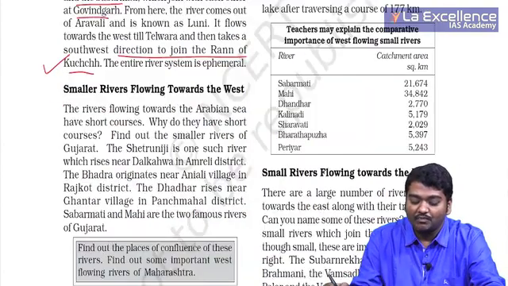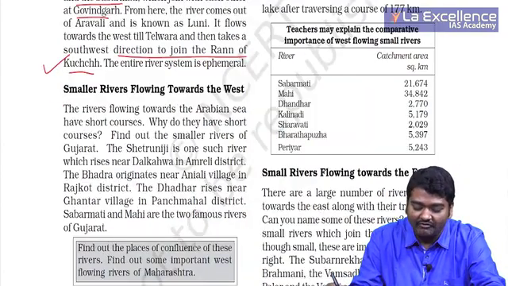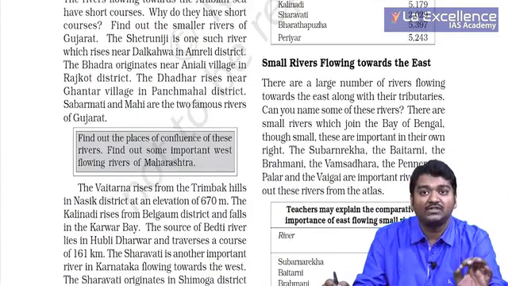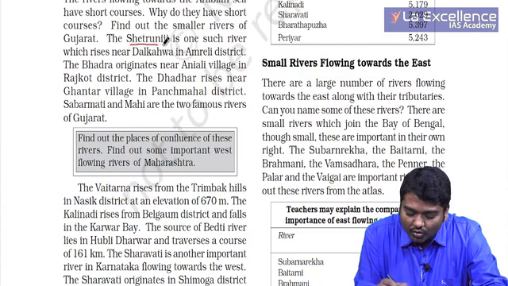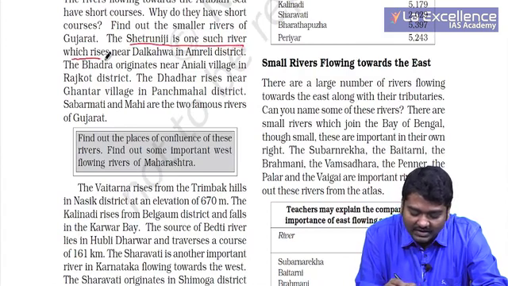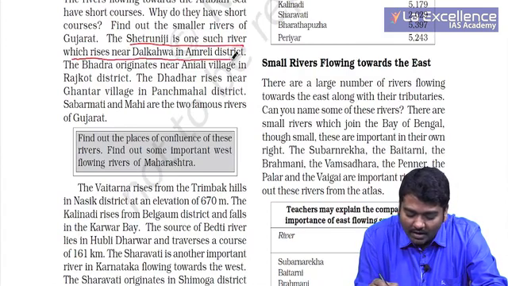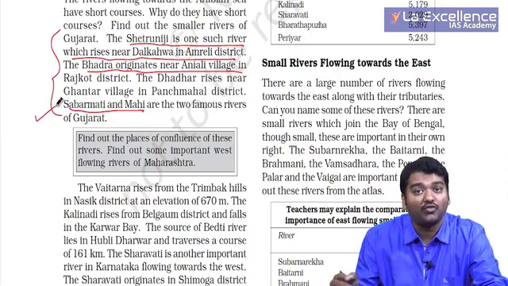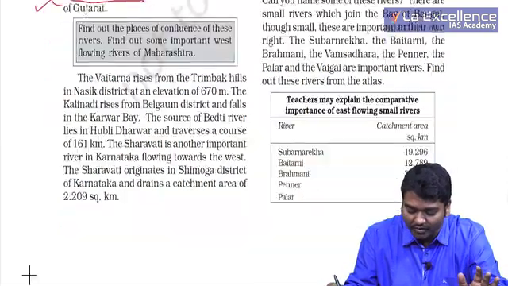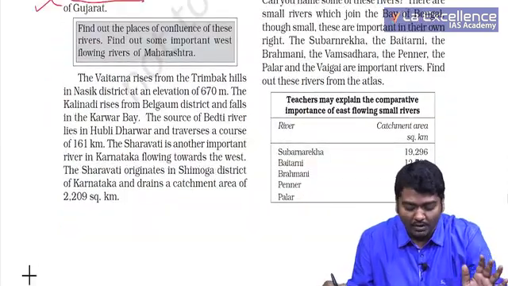Smaller rivers flowing towards the west. So here they have given you some small rivers which you need to know. Shatrunji is one such river which rises near Dalkhania in Amreli district. Bhadar originates near this, not important. Sabarmati and Mahi are two famous rivers and it is important for you. UPSC will not go beyond this.